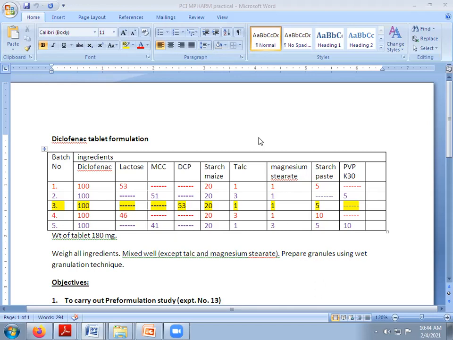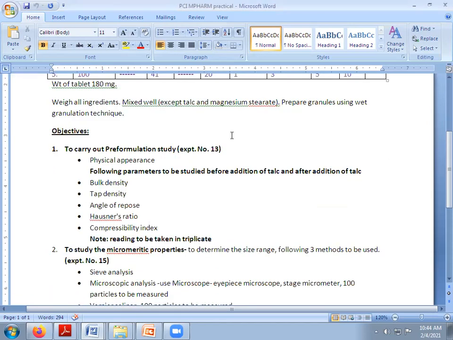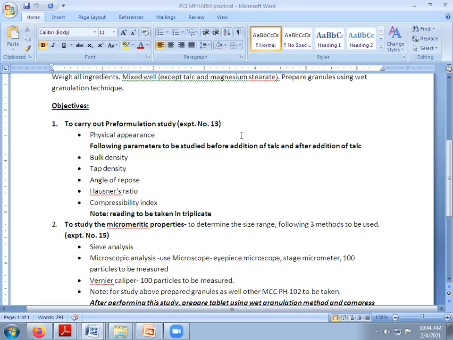We will study that in later parts. When we talk about this pre-formulation study, we have to study the physical appearance, bulk density, tap density, angle of repose, Hausner's ratio. Then we have to compress and evaluate all the tablets.